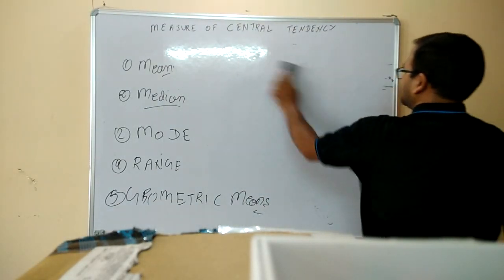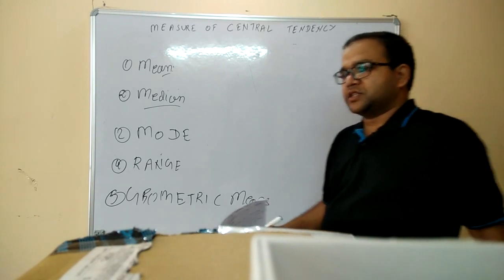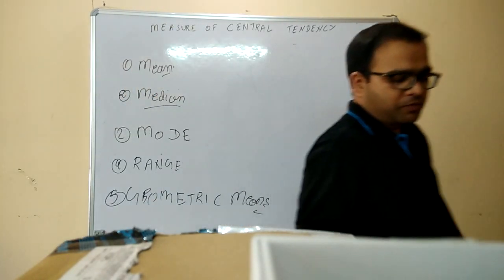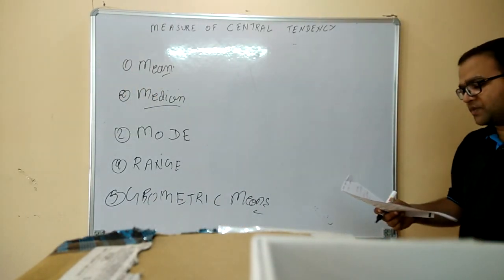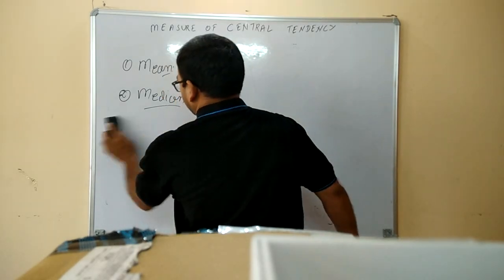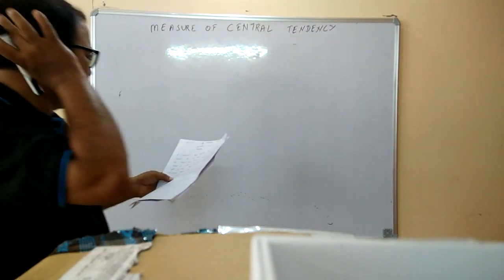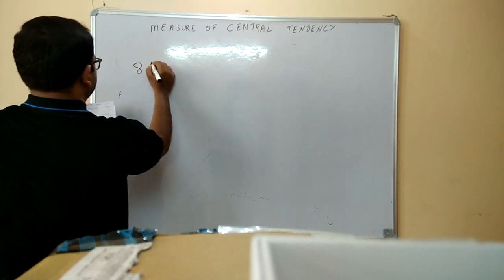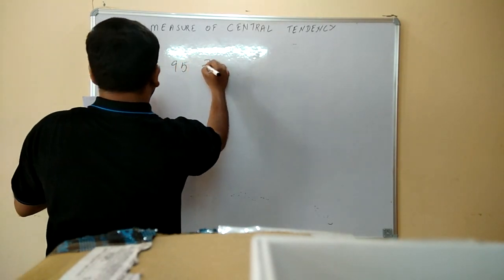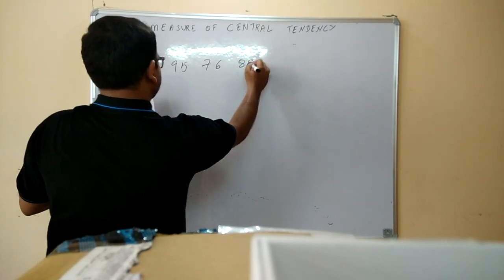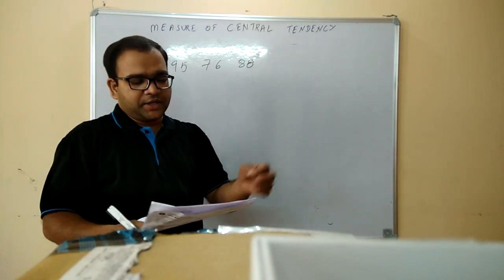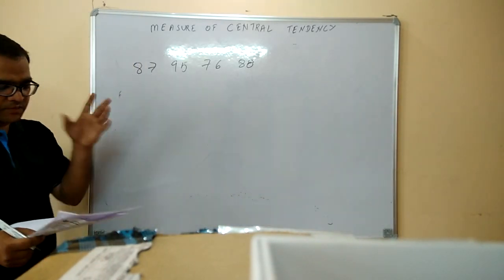Okay friends, now we have studied these things. Now, as you can see on the left hand side, there is one example. Let me erase all these things. So now we will do one simple problem. A student has got the following grades in his tests. The marks he has got are 87, 95, 76, 88. Now he wants 85 or better overall. So what is the minimum grade he must get on the last test in order to achieve the average?